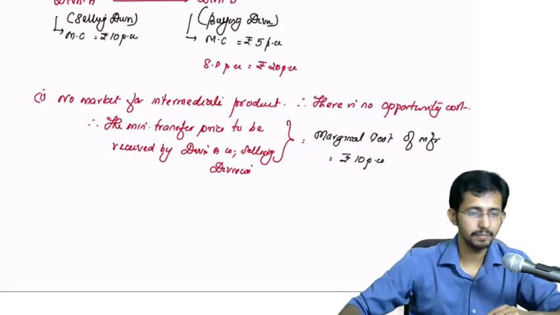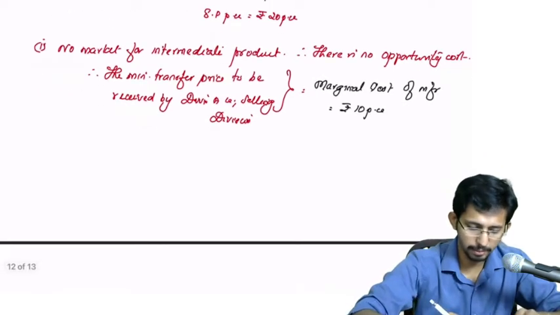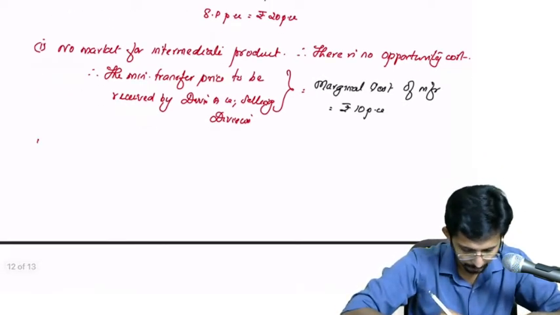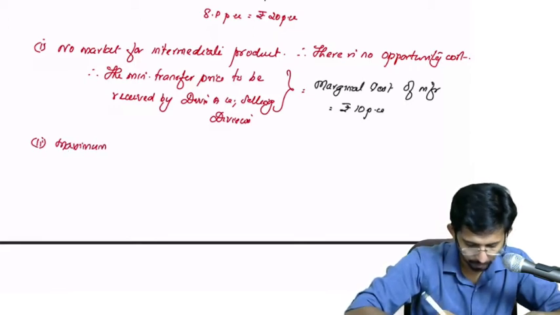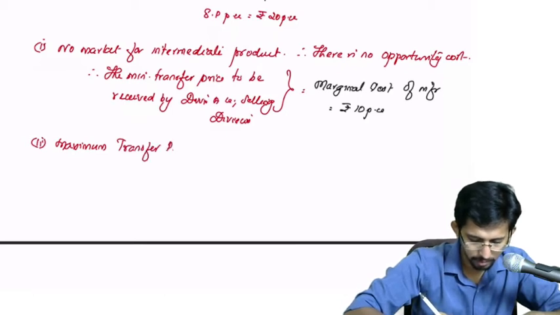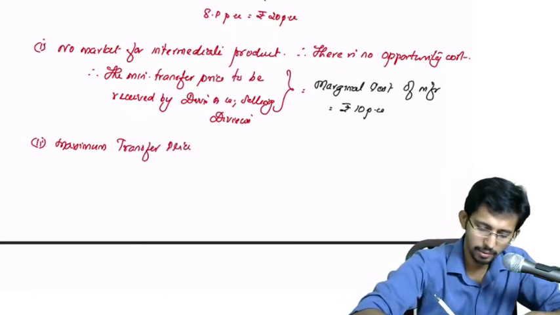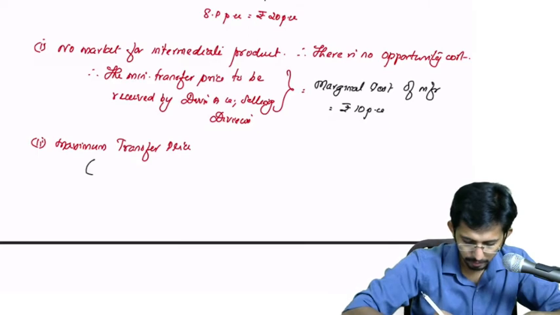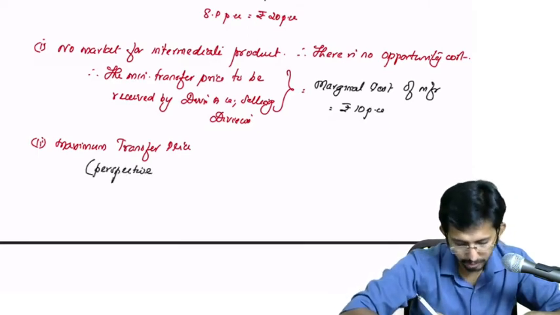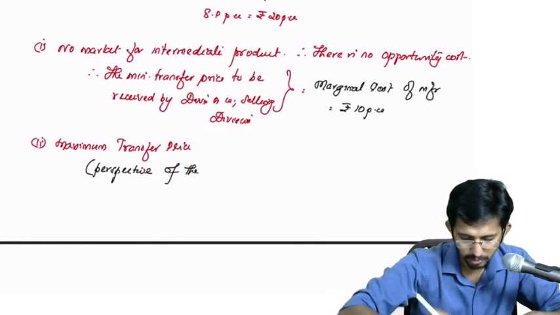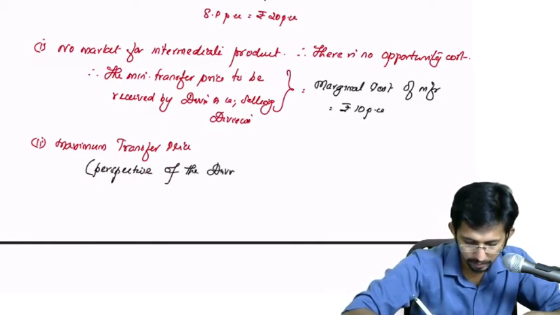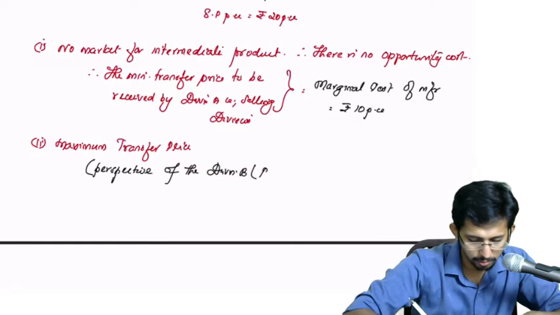So, calculation of maximum TP: maximum transfer price from the perspective of Division B, that is the buying division.